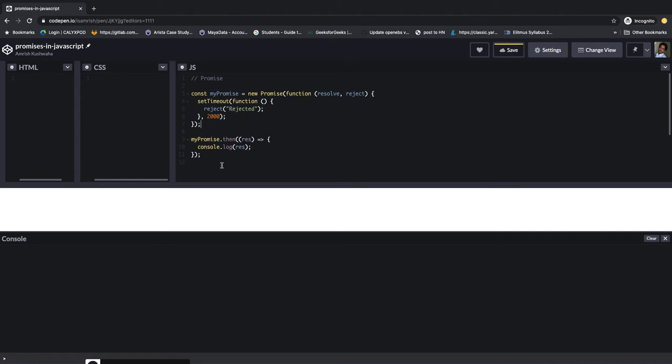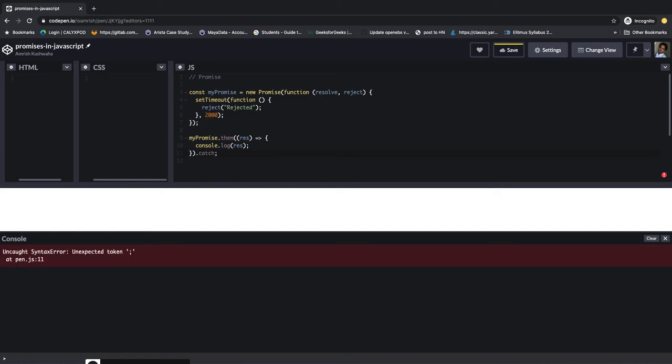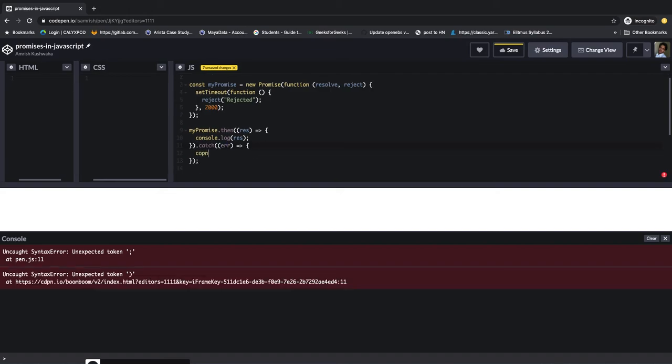Okay, it will not come because this then will only catch the fulfilled promise. So to catch the error, we have to call another method which is called catch, and whatever error we are catching, we can log that error.